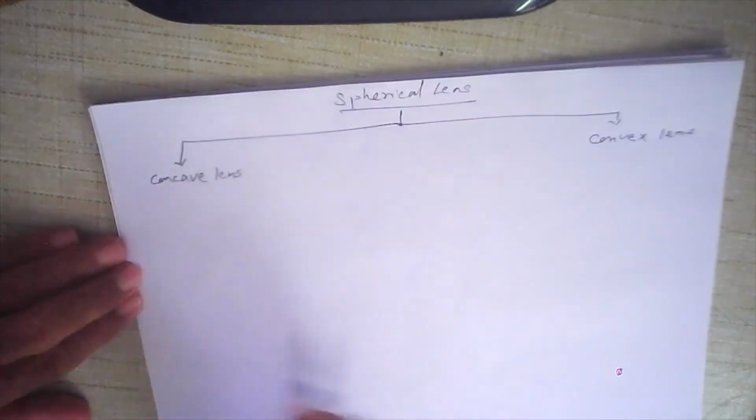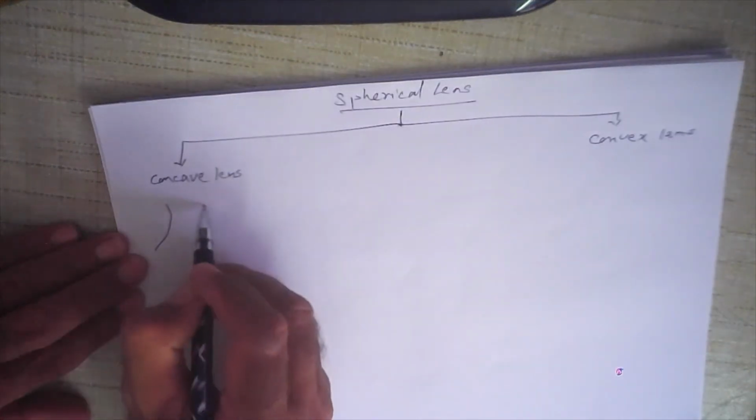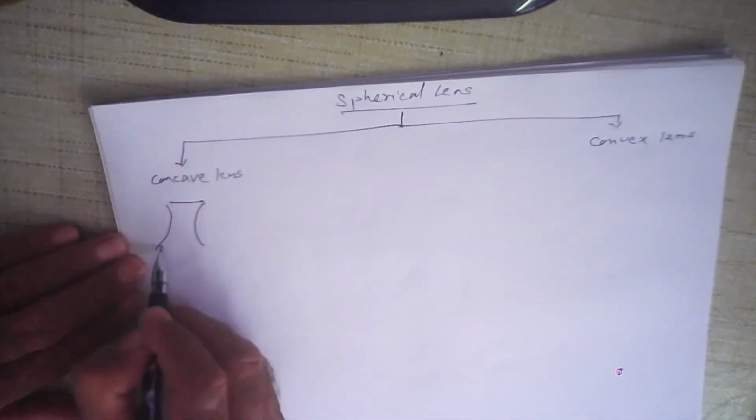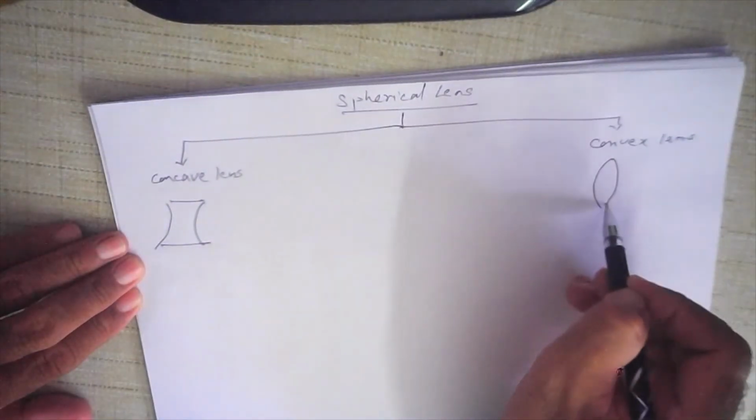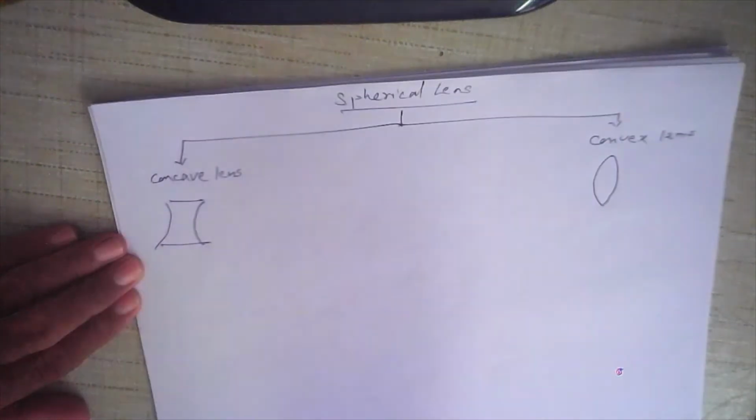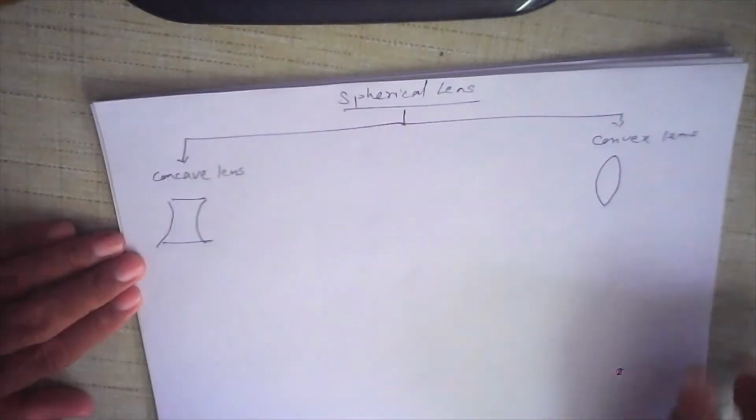Okay, the shape of a concave lens is like this. Its shape is like this. Okay, this is the shape. And the shape of a convex lens is like this. This is the shape. Okay, but how do you get these shapes?